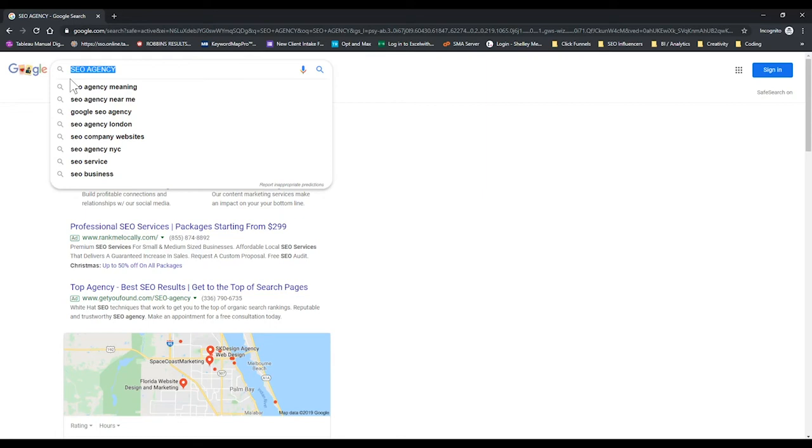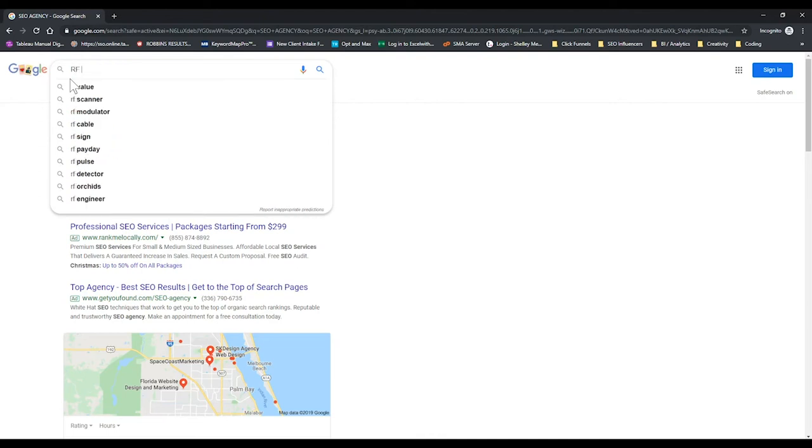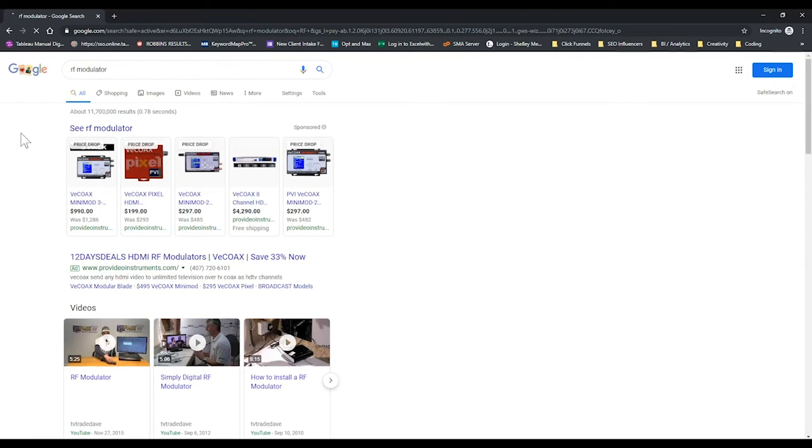I'll do one more just to show you that every type of keyword is going to deliver something different. It's not all the same. So let's do something like RF modulator. This is something that's a little more technical. This is also something you can buy. So right here we've got ads, or buy now. These are actually ad placements.